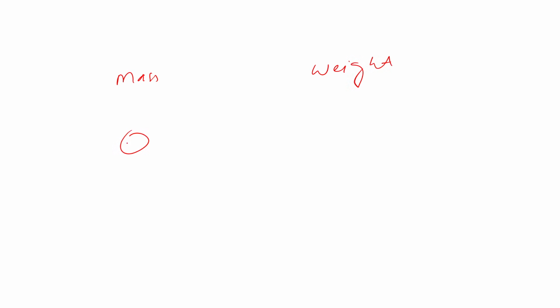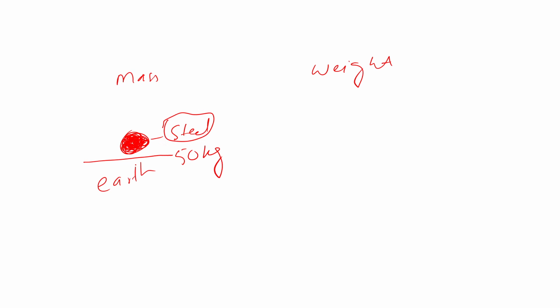For example, there is a ball which is made of steel and its weight is, let's say, 50 kg, and it is on the earth. The ball is made of steel. So now on earth its weight is 50 kg.